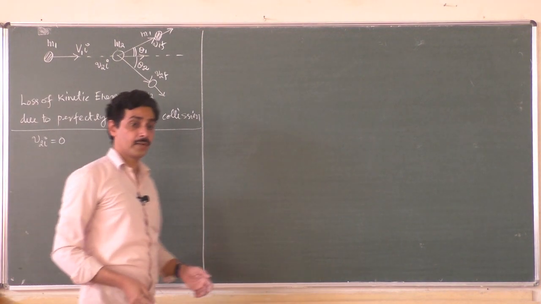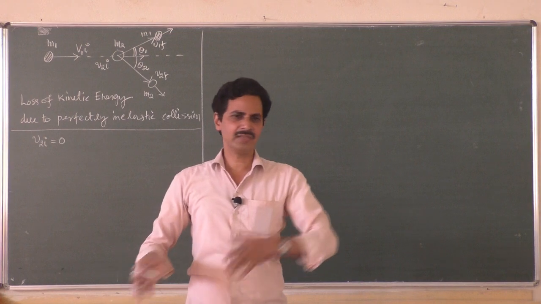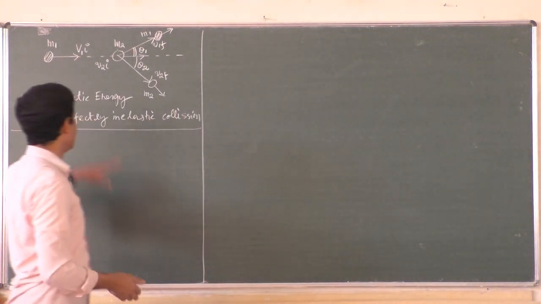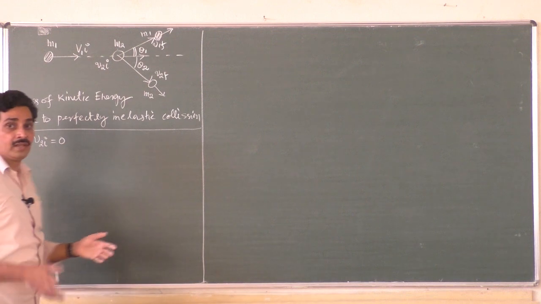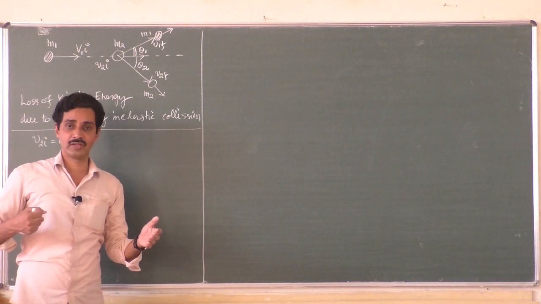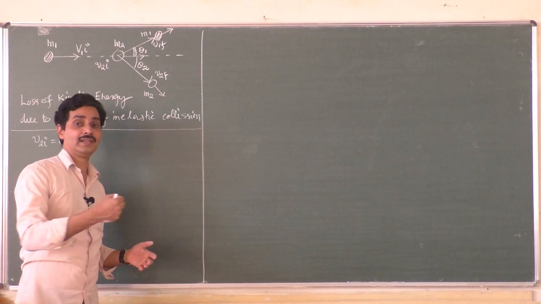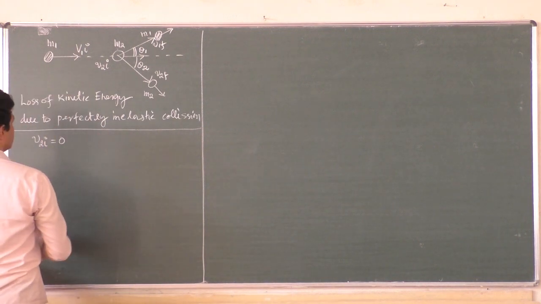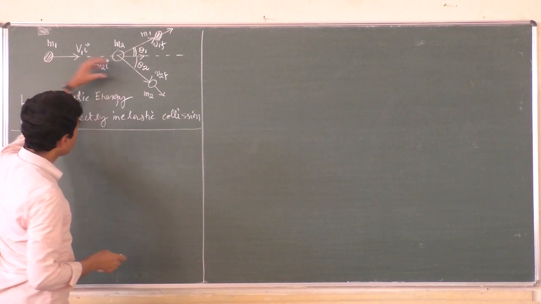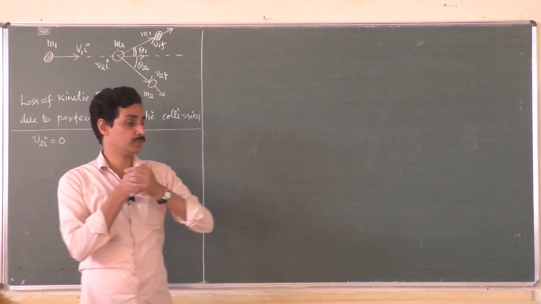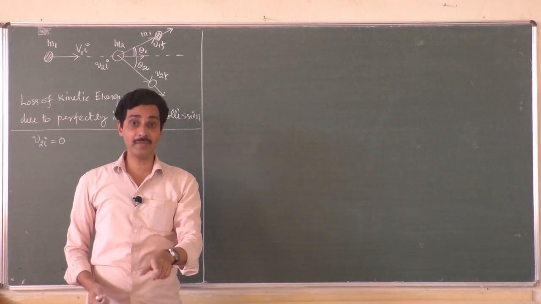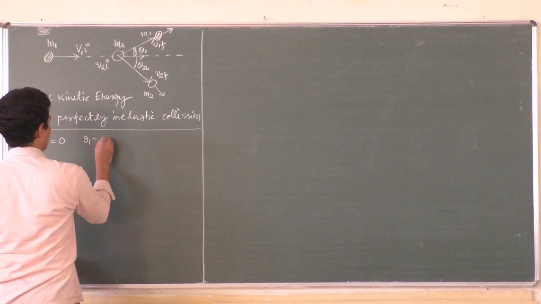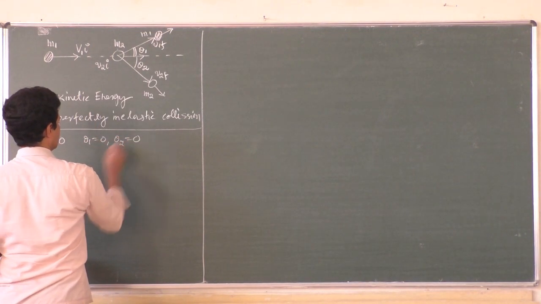Suppose our second object is also moving with some velocity. Let us discuss that later. For the time being, we will say that the second object is at rest. That means a body of mass m1 moving with the velocity v1i is hitting the second object, which is at rest, v2i is equal to 0. Also, let them stick together after collision and move together in the same direction as the initial direction. That means theta 1 is 0 and theta 2 is 0.